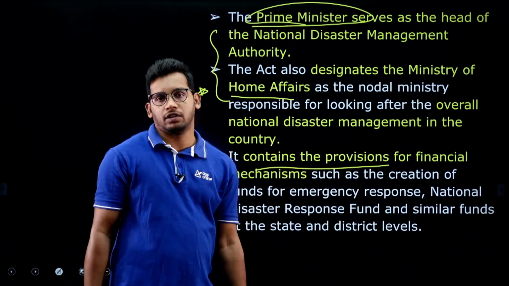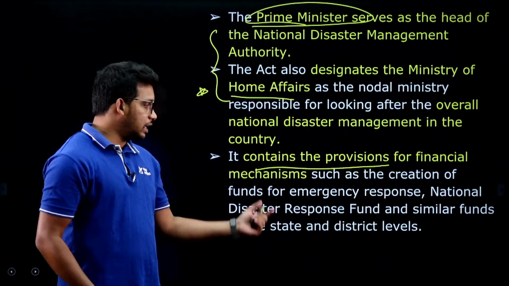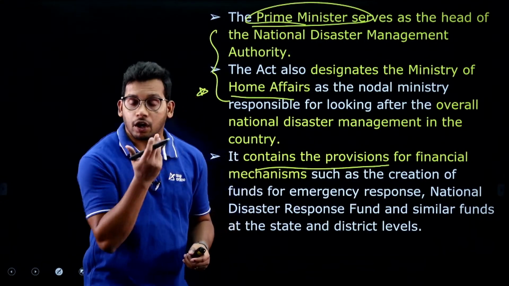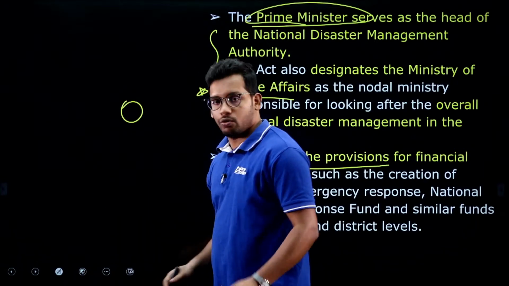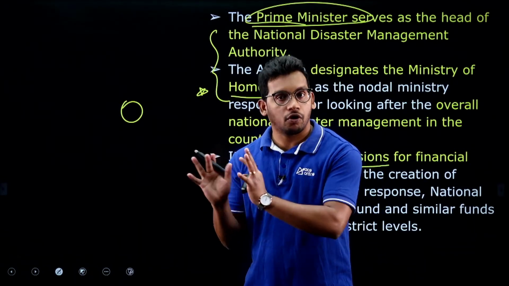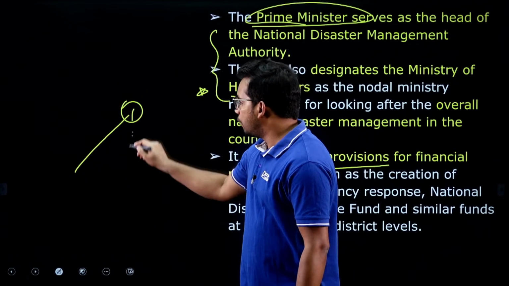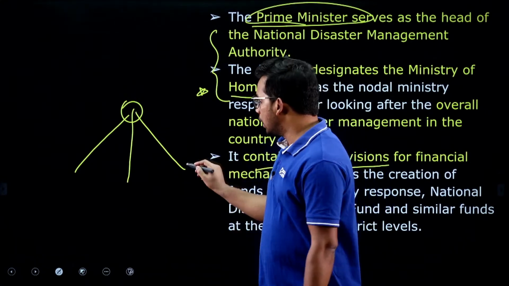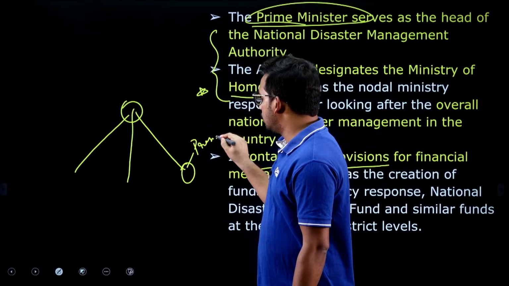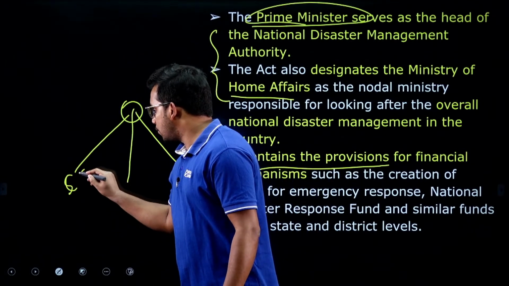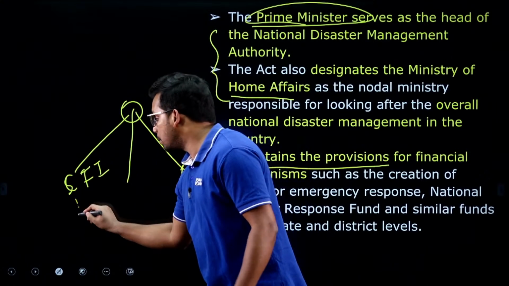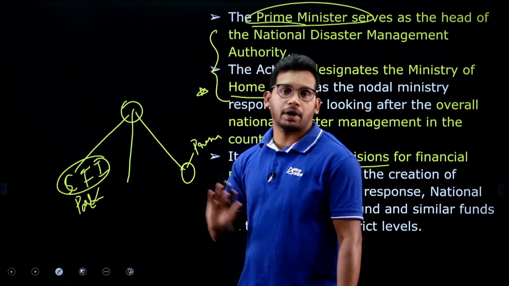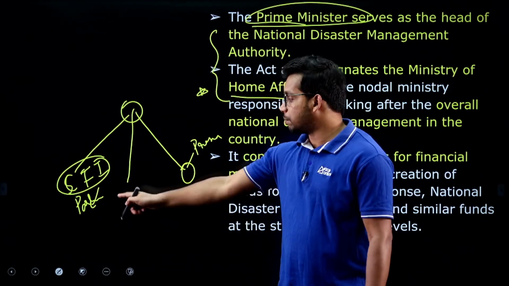The provisions of the Disaster Management Act contain a clear explanation of financial obligation. National disaster funds were created, and then state disaster response funds were created. A separate pool of funds was created under the Public Accounts of India. We have three types of accounts with the government. They are like a bank to save government money. We have the Consolidated Fund of India, the Public Account of India, and the Contingency Fund of India as well, right. The Contingency Fund is under the President. The Consolidated Fund of India is under Parliament. So, any money to be taken from the Consolidated Fund of India needs the passage of a bill from Parliament. Government cannot spend without the permission of Parliament.